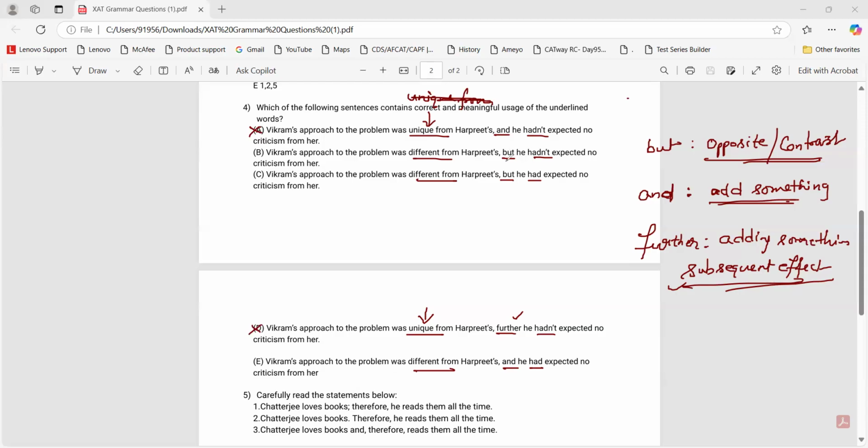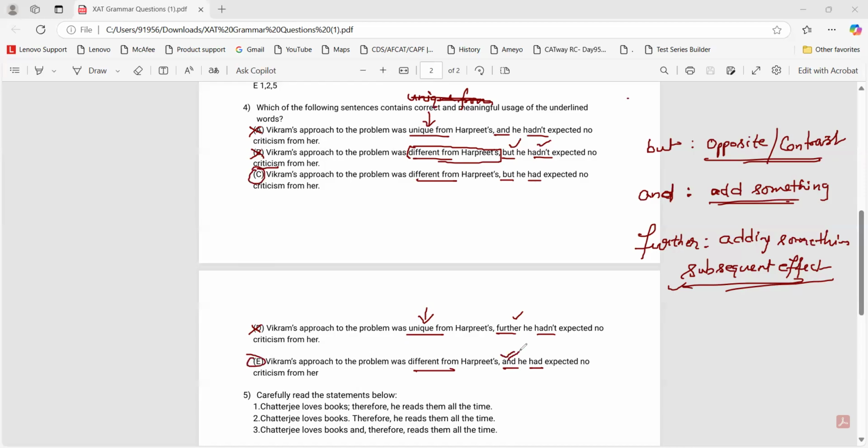The first part is the same, but we have "but he hadn't expected no criticism from her." Now, if something is different from others' approach, would he expect no criticism or would he expect criticism? First question is this. Would he expect criticism or would he not expect criticism? He hadn't expected would get eliminated then, logically. Now we are left with two of the options, C and E.